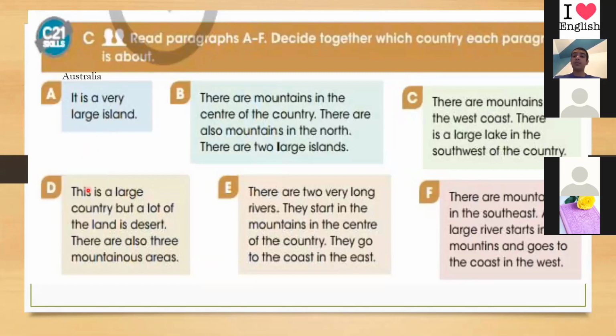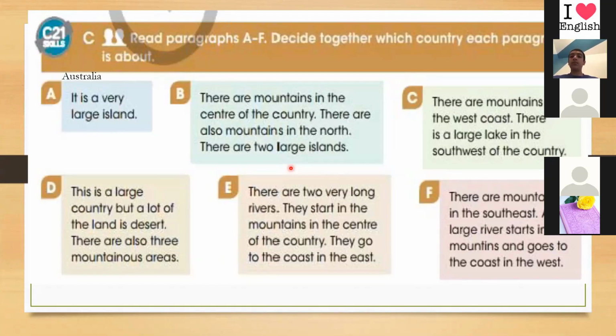So what about the second one? Yes, Fatima. Maybe it's South Africa. Read it first, Fatima. There are mountains in the center of the country. There are also mountains in the north. There are 2 large islands. So it's hard to guess because we didn't talk about these countries. Can you guess?